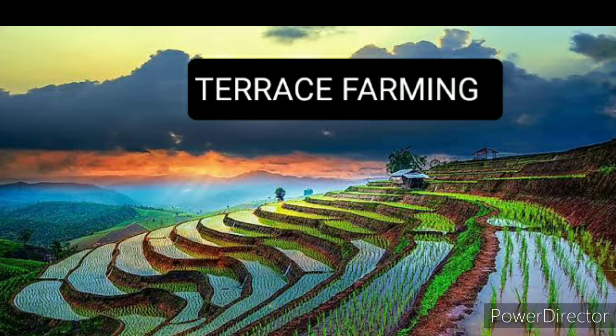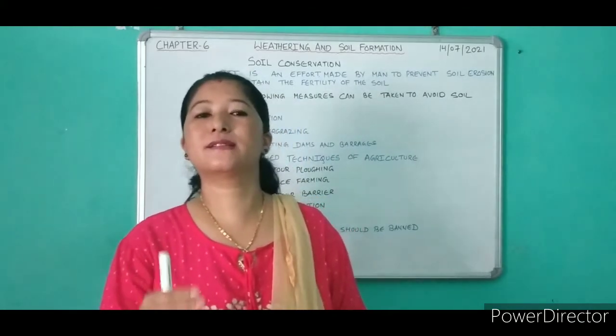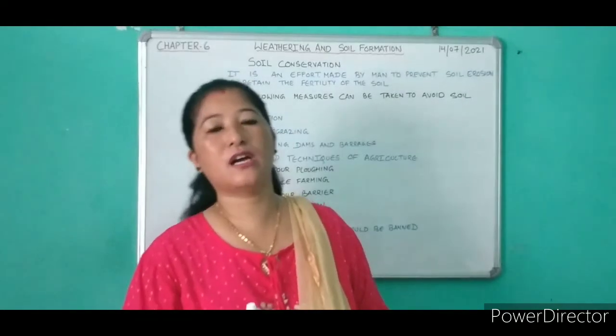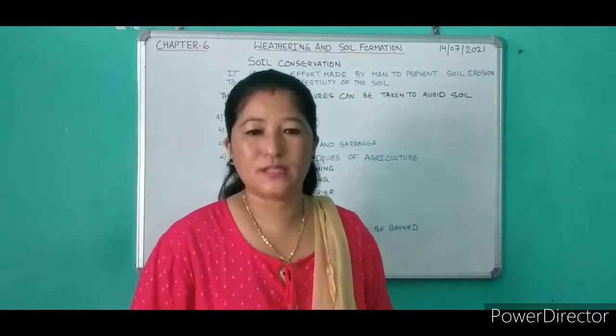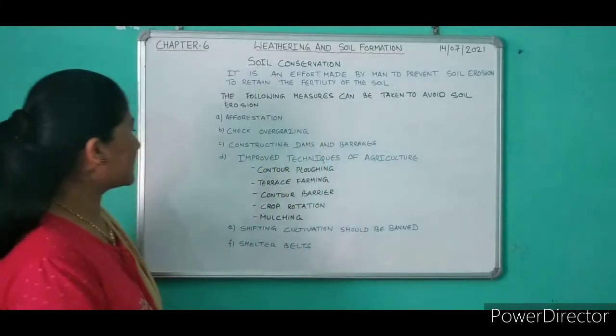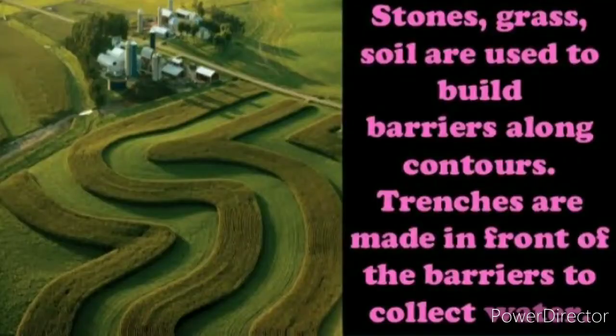And at the end of each terrace, a low mud wall called a bund is built so as to stop the flow of the rain water down the slope. So terrace farming is carried out in the hilly area to slow down the flow of the water, thereby preventing soil erosion.